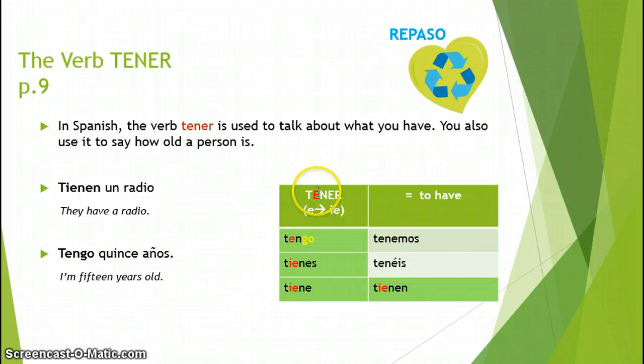Remember, tener is another one of our irregular verbs. It's an E to IE stem changer. However, in the yo form, there's a small exception. I don't stem change. However, I do add a G, so I refer to this as a go verb. We'll look at some other verbs that conjugate similarly. The rest of the boot, however, does have that stem change, E to IE, and my endings follow my normal ER endings. These are outside of the boot, so I conjugate those like a regular ER verb.